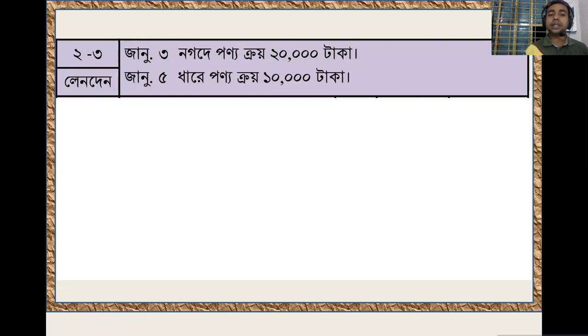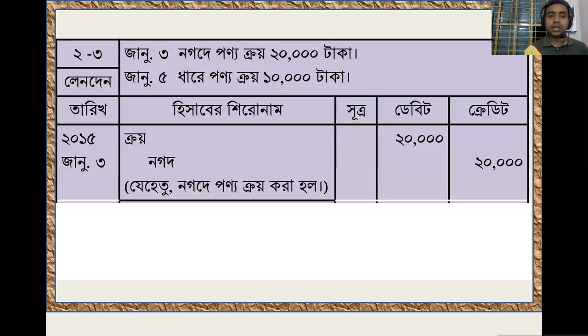If expenses increase, it will be debit. Cash is an asset. If any asset increases, it will be debit. If any asset goes out from the business, it will be credit. So here expenses have increased, purchase is an expense, so purchase will be debit, and cash has gone out from the business. Cash has decreased. This is why cash will be credit. Am I right? 20,000 taka.